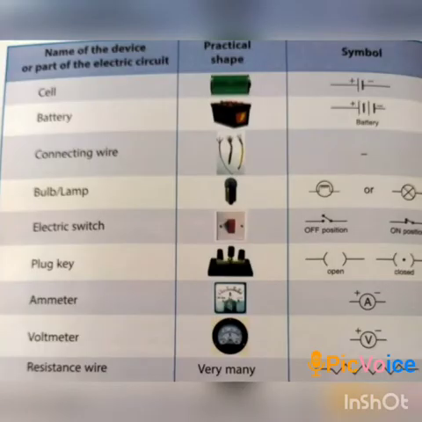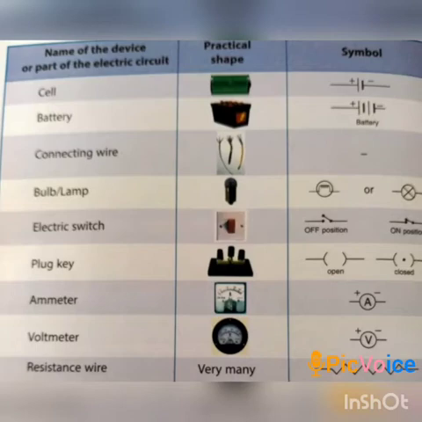Now, students, we have learned in class 6 that some common electric components can be represented by their electric symbols. In the table on your screen, some symbols of devices and parts which are used in an electric circuit are given. We already discussed these symbols in class 6, and we know the need and advantages of these symbols.